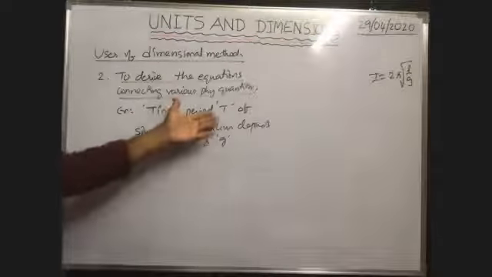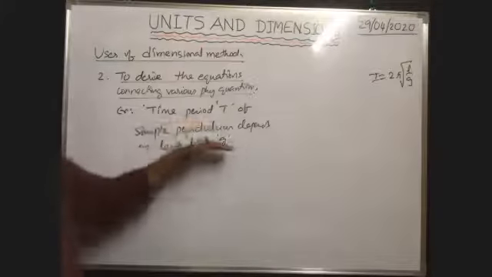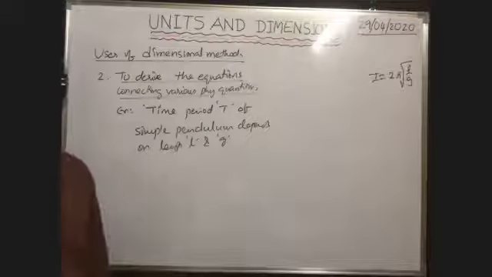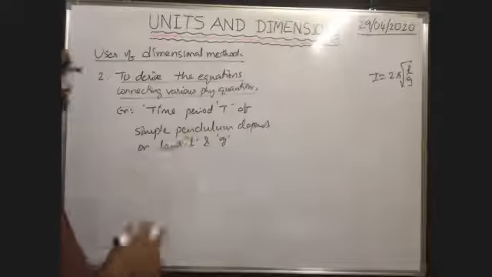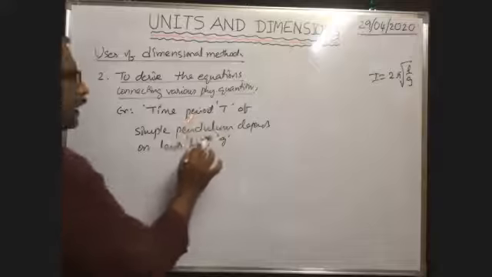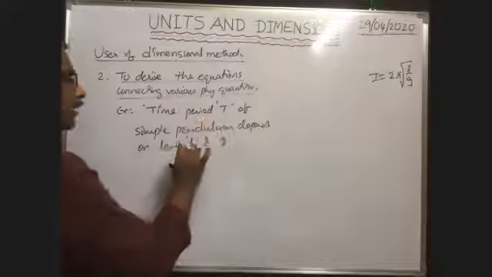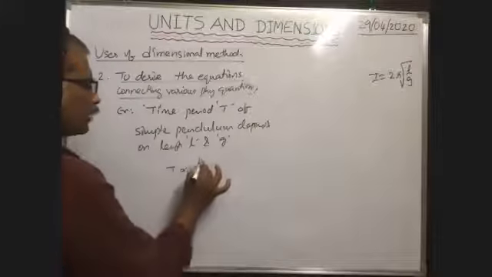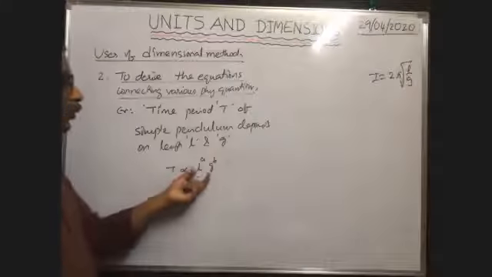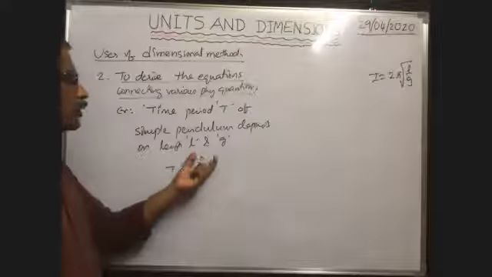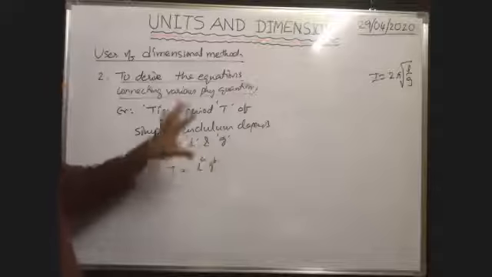We don't know the formula for time period of a simple pendulum, but with the help of this dimensional method, we can derive this formula. How are we deriving? Okay, now you see here, all of you look at the board. As time period depends on L and G, so first you write time period is proportional to L to the power of A and G to the power of B. That means on which physical quantities this time period depends, you write those physical quantities to some powers. We don't know the powers.